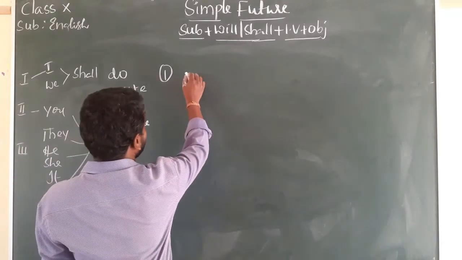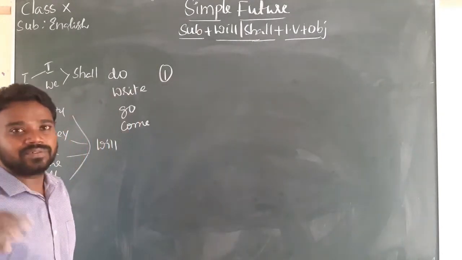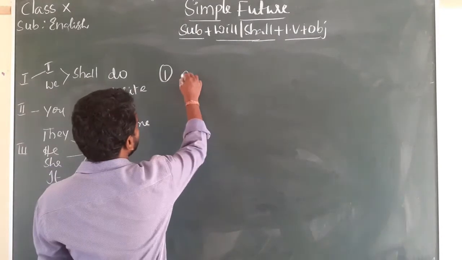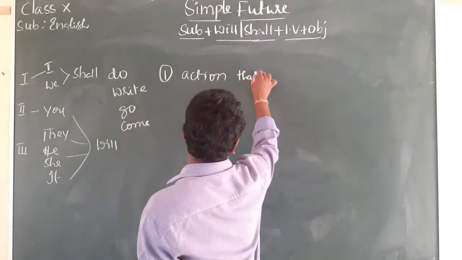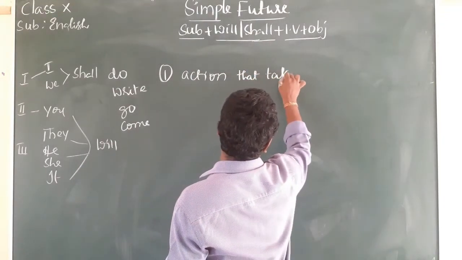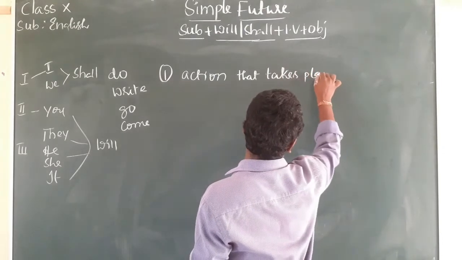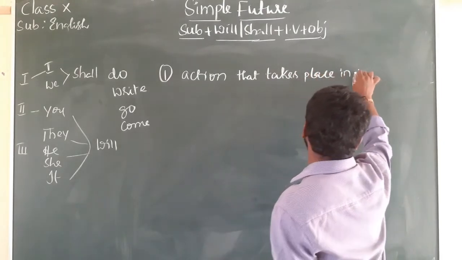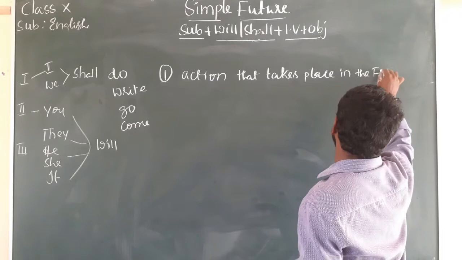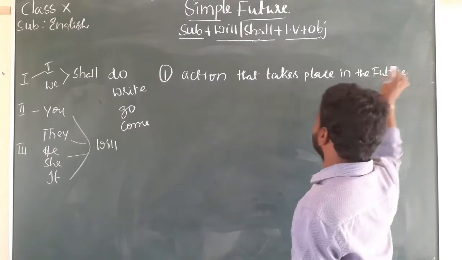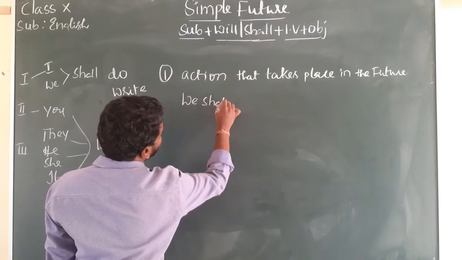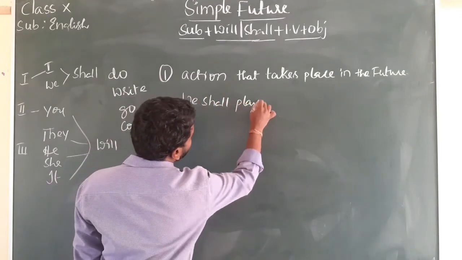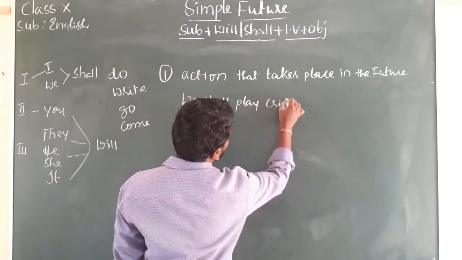For example, an action that takes place in future. For example, we shall play cricket match.